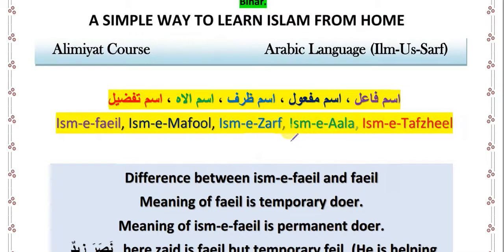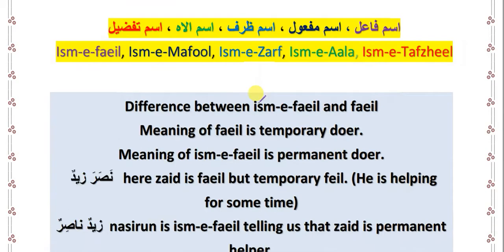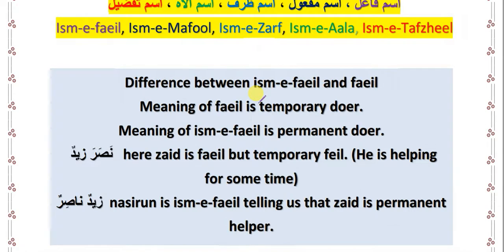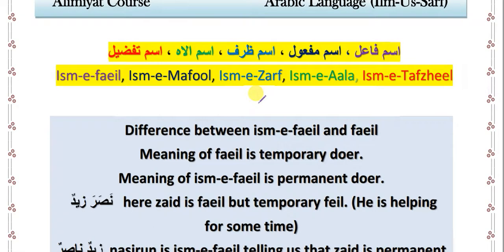This is the last topic from the ilm-us-sarf book, part 1, which we are going to discuss in this video. This is the easiest chapter, I think, but being easy does not mean that you don't have to concentrate or practice this more, because it is one of the easiest but most useful topics which we are going to learn in this video. So kindly concentrate and try to practice, as well as try to understand what I am going to teach you in this video.